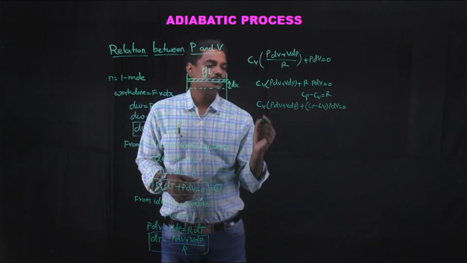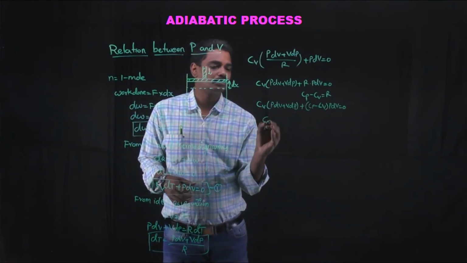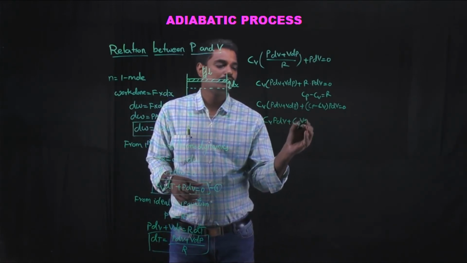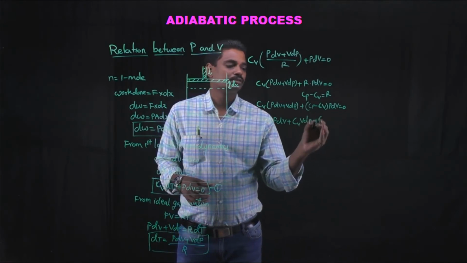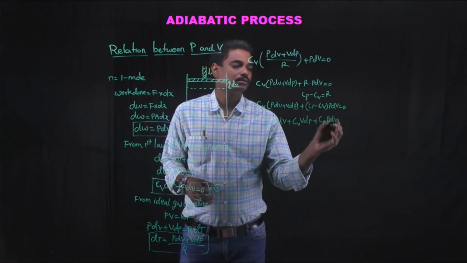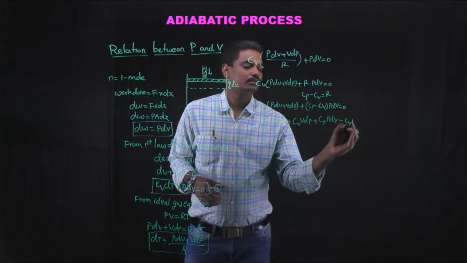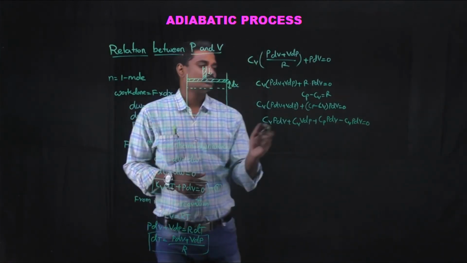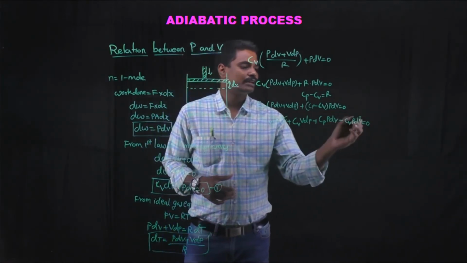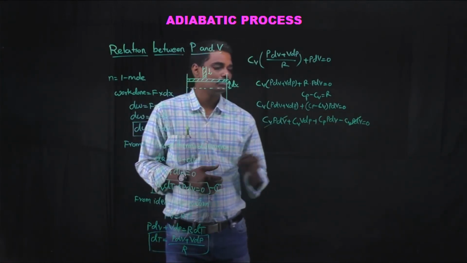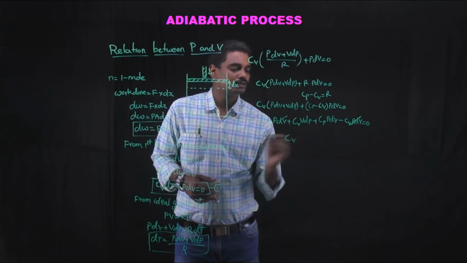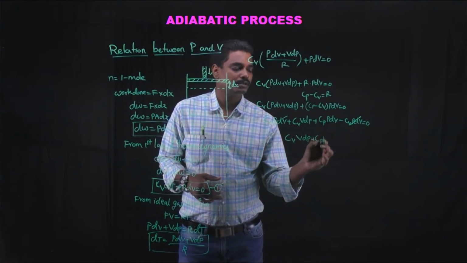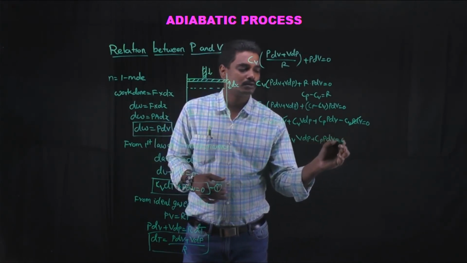If we expand this equation, Cv P dV plus Cv V dP plus Cp P dV minus Cv P dV is equal to 0. Here Cv P dV cancels with minus Cv P dV, from which Cv V dP plus Cp P dV is equal to 0.